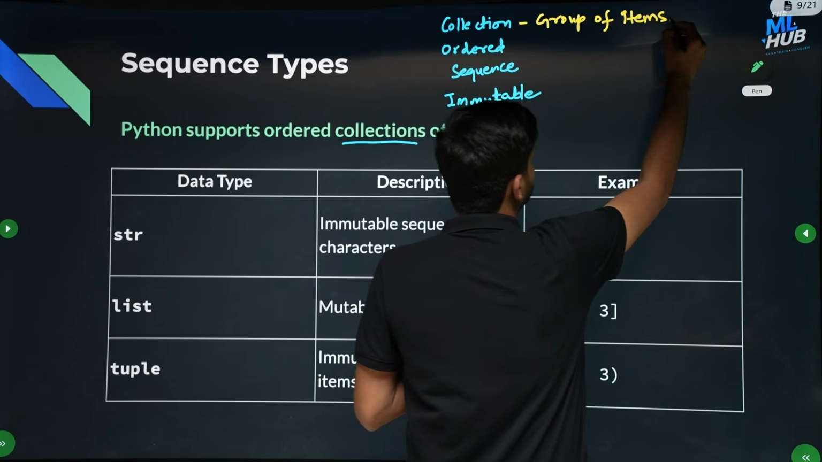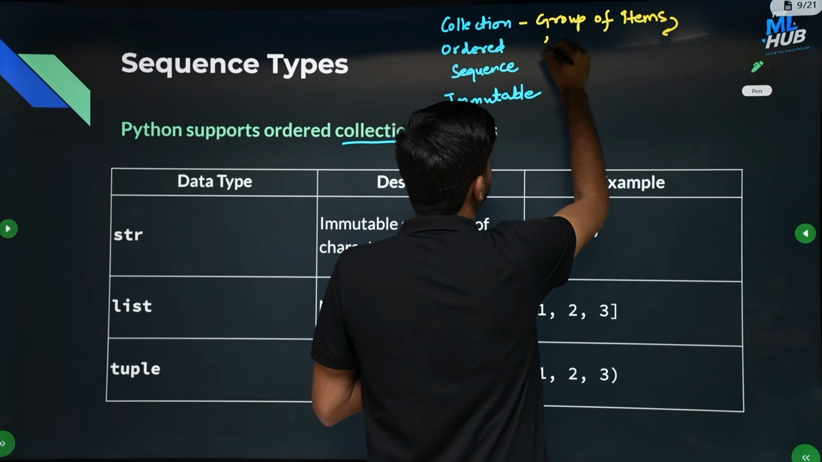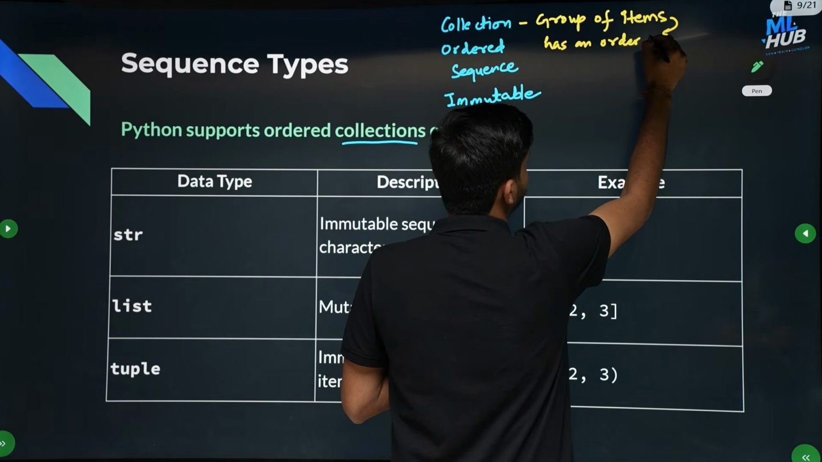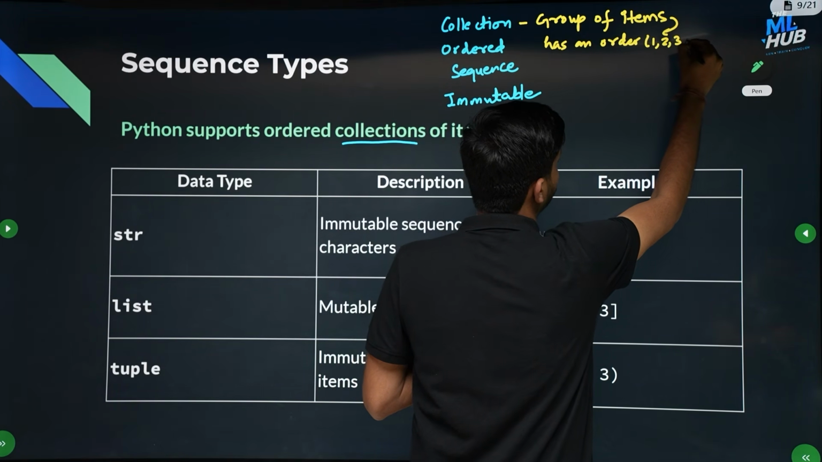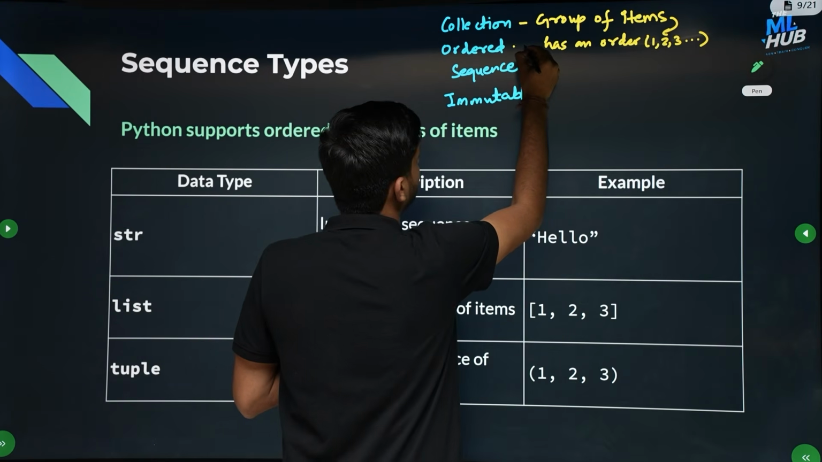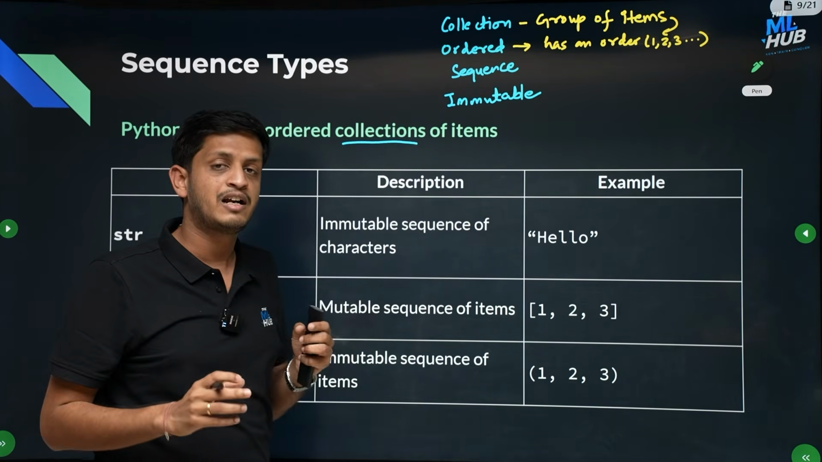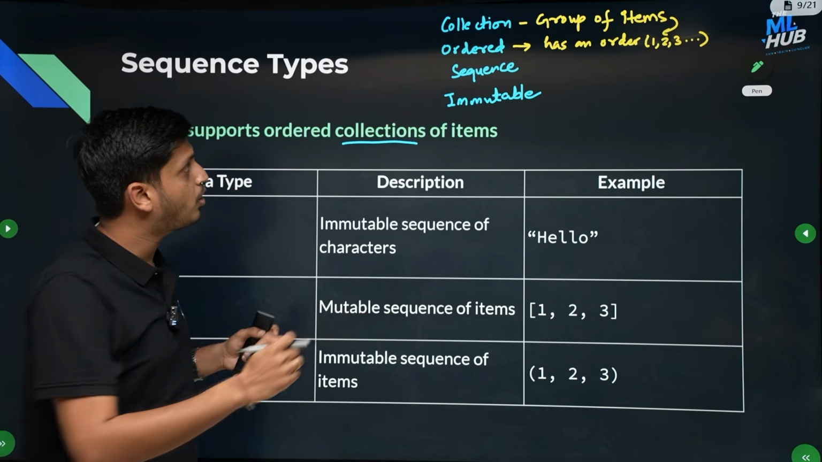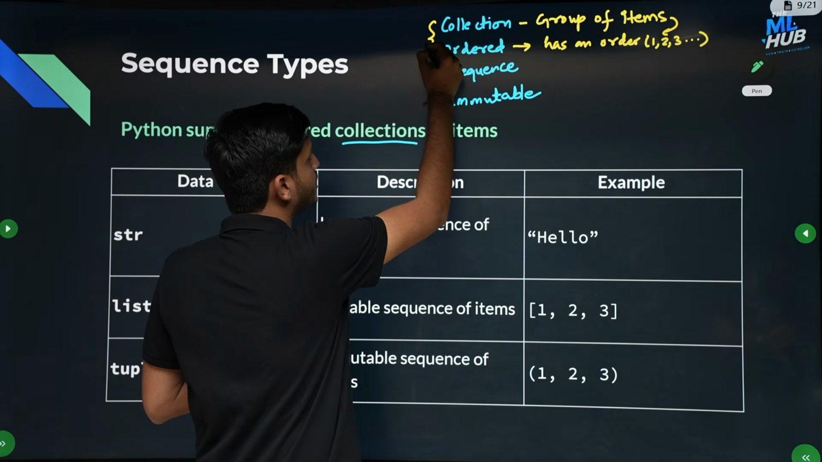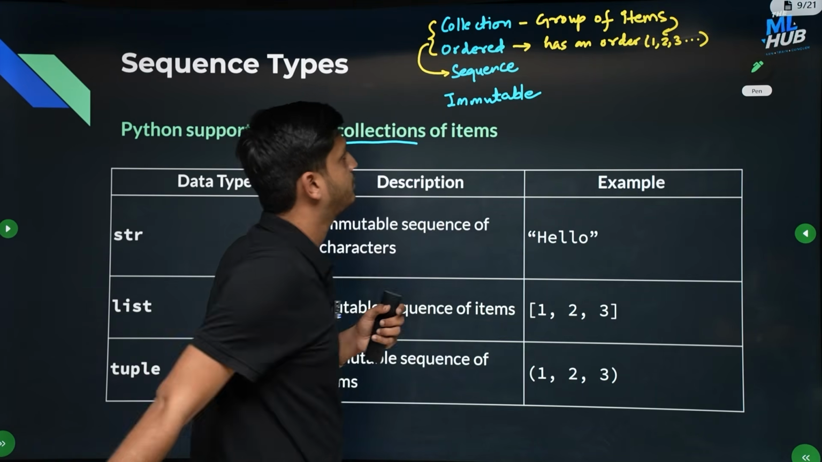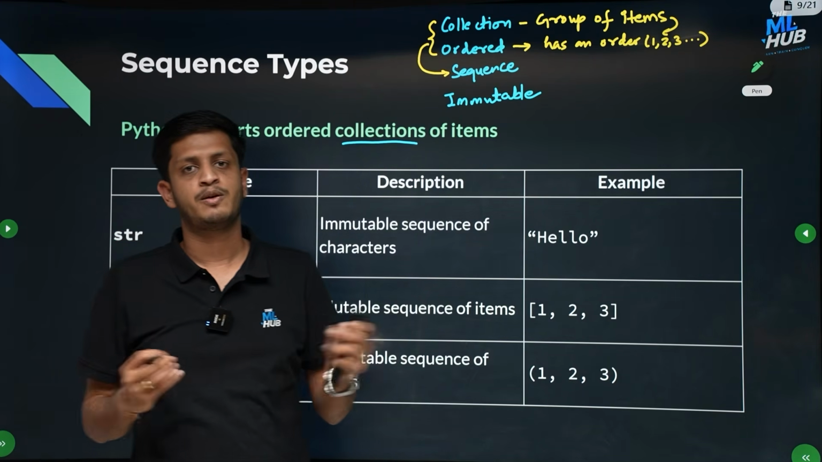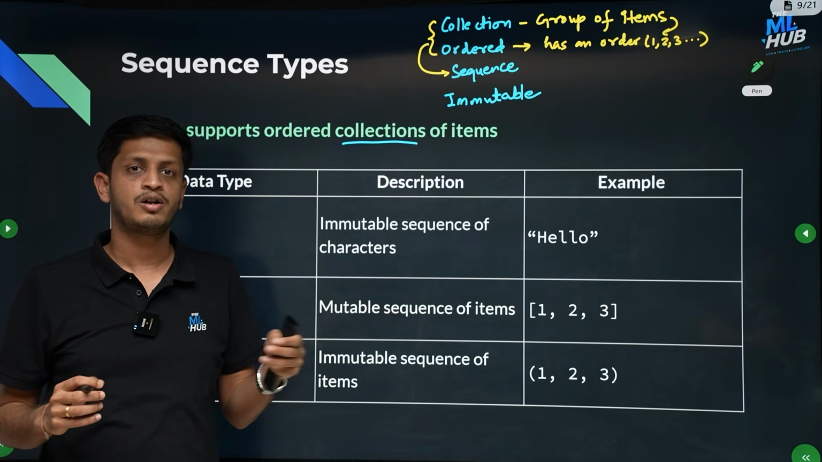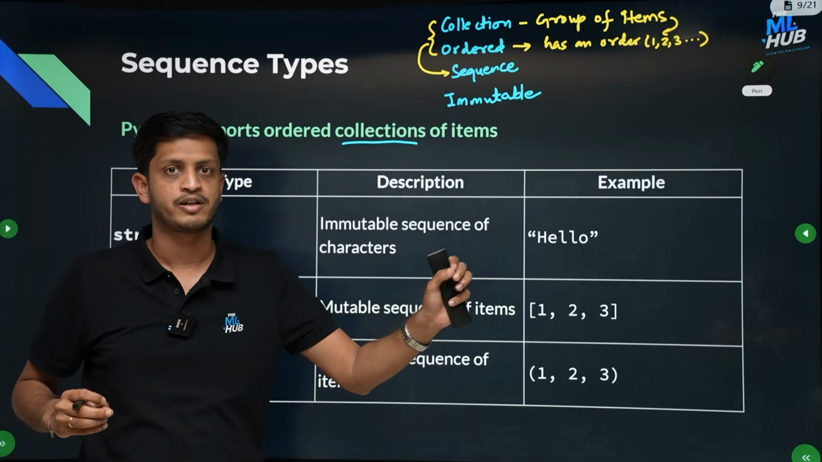So if this group of items has an order, for example first element, second element, third element, and so on, then it is called an ordered collection. And if it doesn't have any order, then it is called an unordered collection. Now all the ordered collections are called sequences. Any ordered collection is called a sequence in Python. So that is why we have 3 sequence data types in Python. They are all ordered collections. They will have some order.